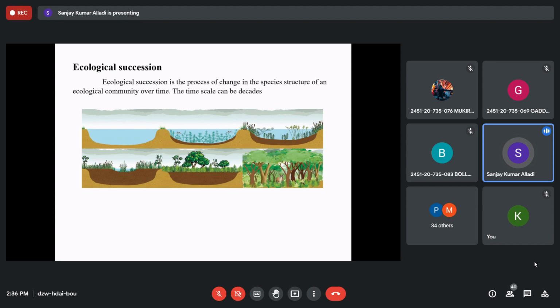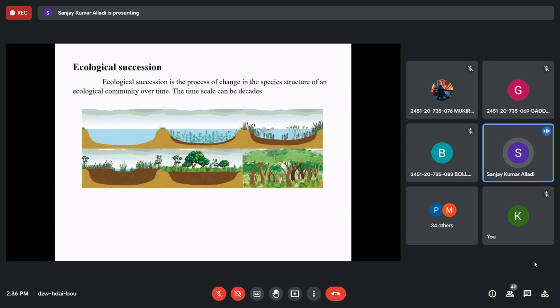Even our people, earlier old lakes were covered with soil and earth material and then converted into land, and people do construction activities on that, and it causes problems like flooding, right? So that is ecological succession, right?